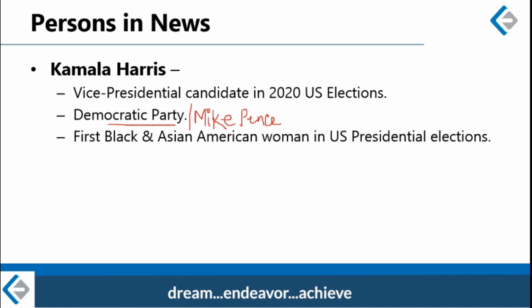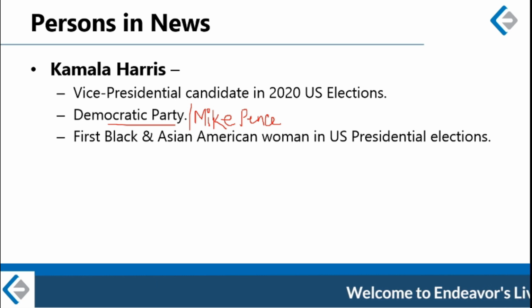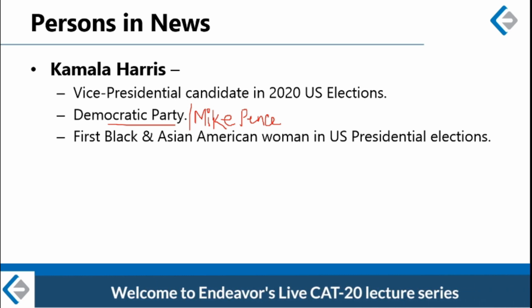Kamala Harris was born in California to immigrant parents. So her mother was an Indian Tamilian and her father was a Jamaican. So this makes Harris the first black and first Asian American woman to compete on a major party's presidential ticket in the United States.